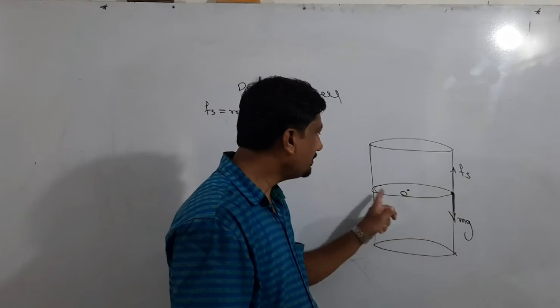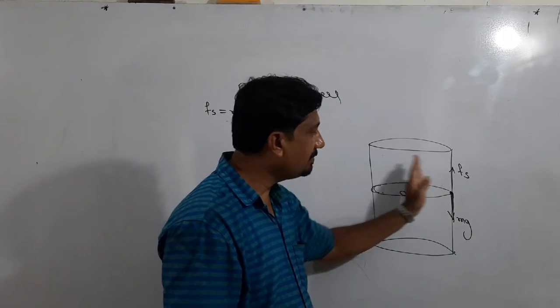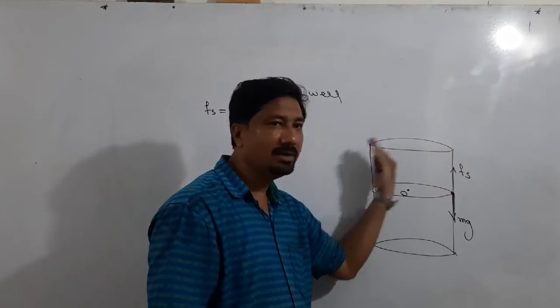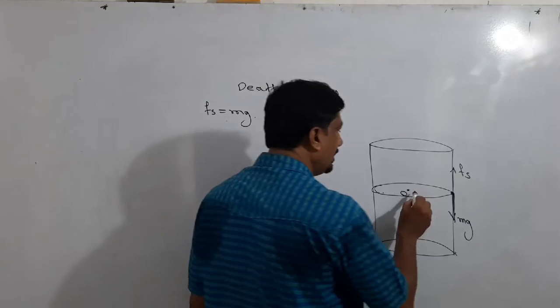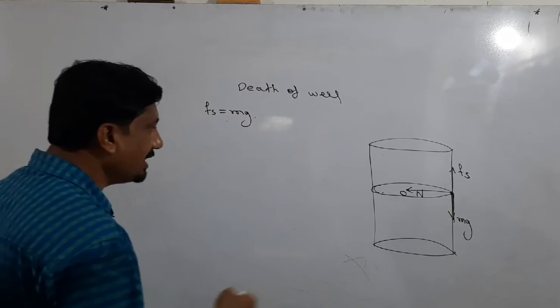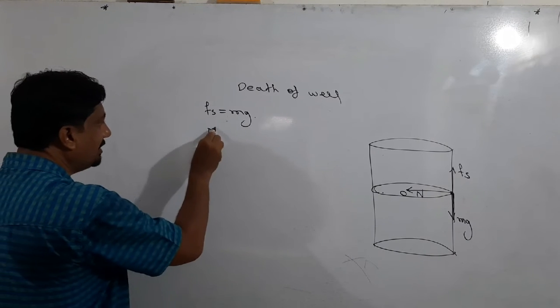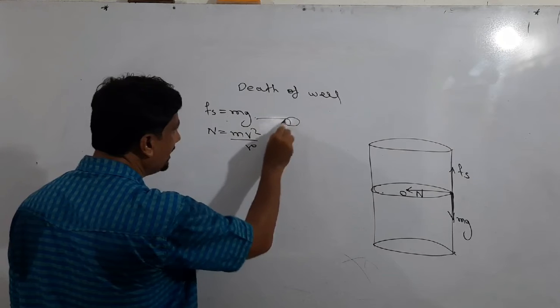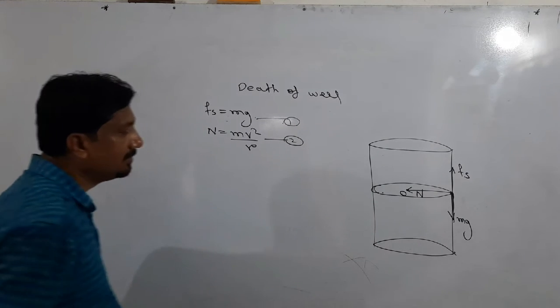As the vehicle performs circular motion, the tires of the vehicle press the vertical wall. This is the action. At the same time, the wall gives the reaction, called the normal reaction. This normal reaction acting toward the center provides the required centripetal force, mv square upon r. These are the two main equations from this figure.